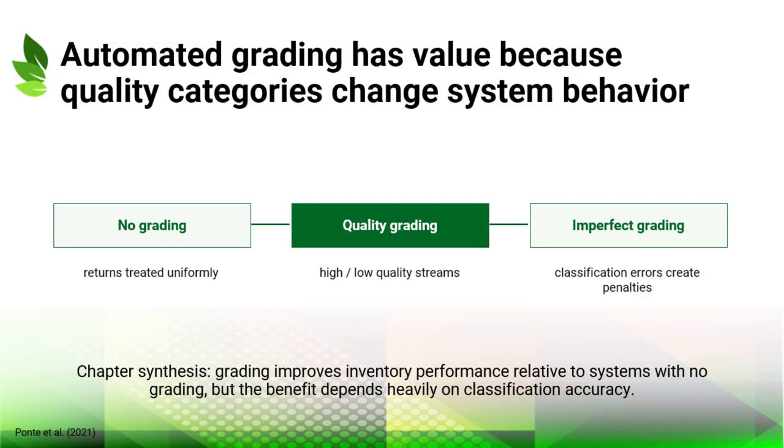The chapter cites work showing that quality grading can improve inventory performance compared with systems that do not use grading. Yet the benefit depends heavily on classification accuracy. If the grading system makes many mistakes, the operational and financial gains may be greatly reduced. Automated grading therefore combines information value with error risk. This framing helps the audience connect the visual structure with the chapter argument.